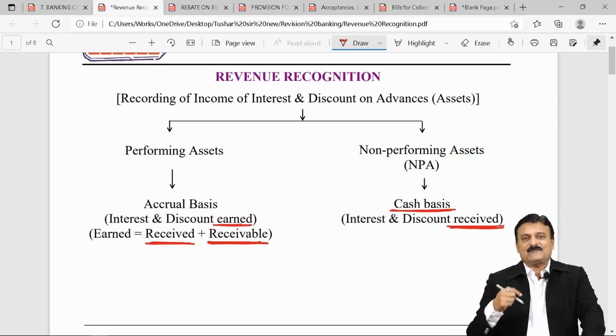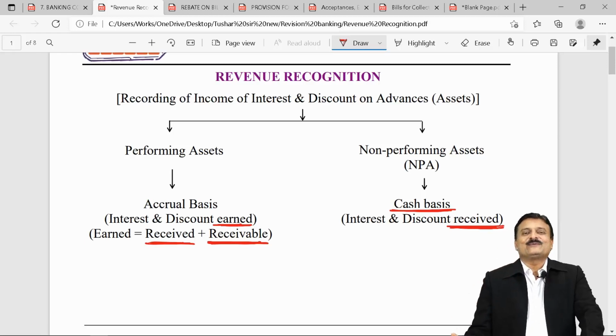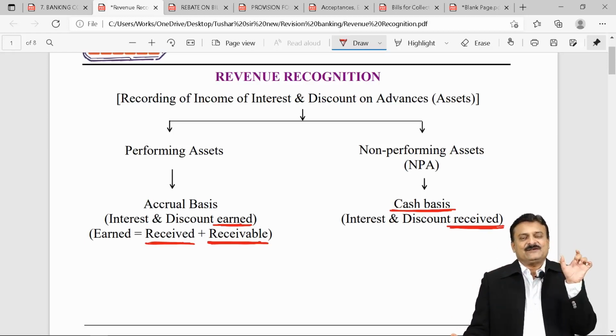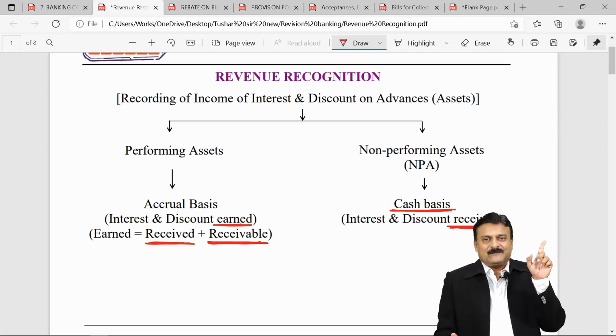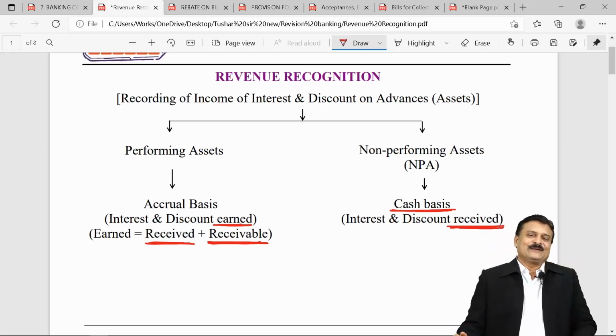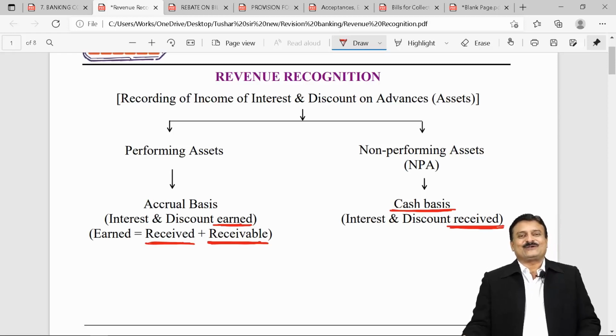That means your income of current year is only for 3 months. So from the beginning of the next year, 1st April, till the due date, 1st May, 1 month, discount received in advance, pre-received discount, unexpired discount is called as rebate on bills discounted.